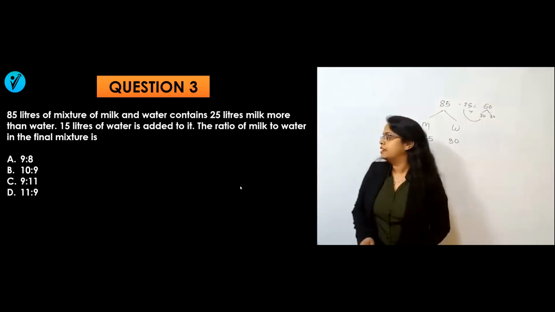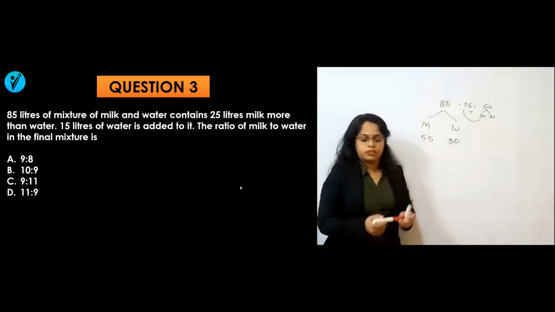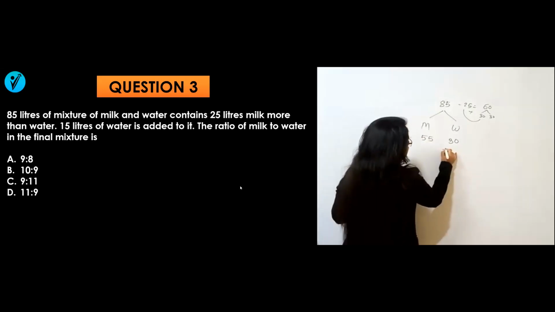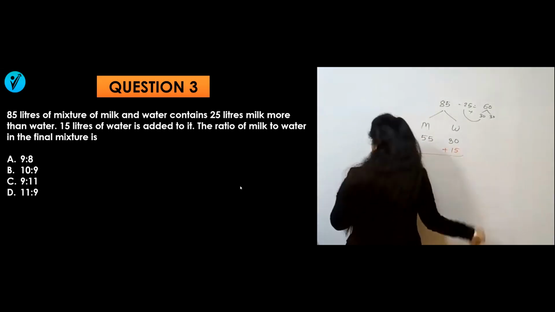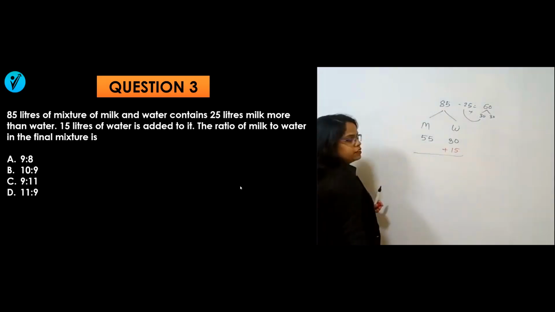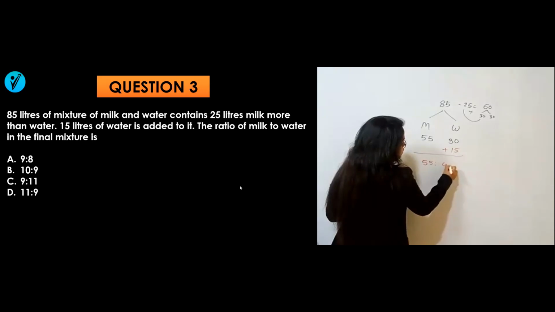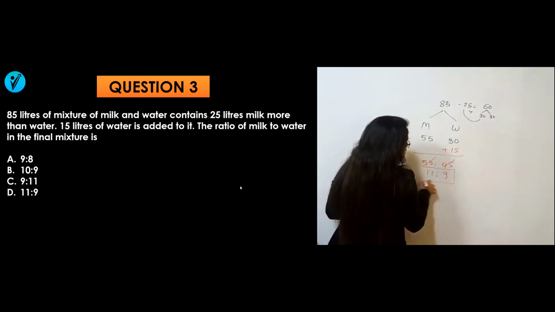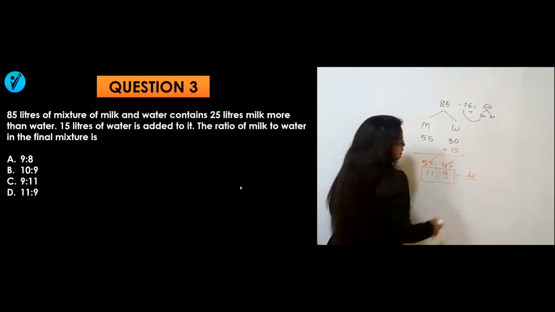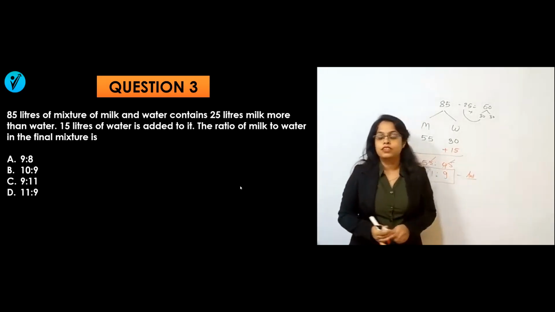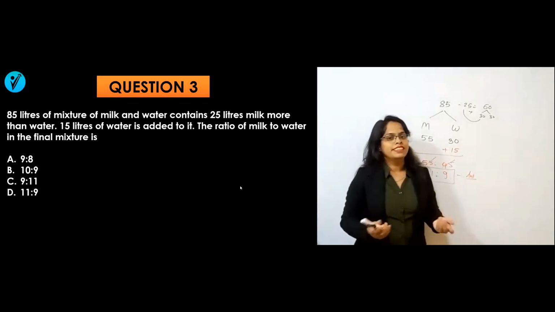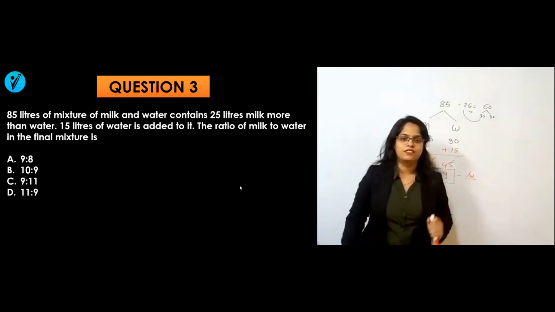Then what are they saying here now? 15 liter of water is added to it. Now in this one, 15 liter of water is added. Then what is the ratio of milk to water? Milk will be as it is, 55, water will be 45, ratio will be 5 11s are, 5 9s are. So your answer will be 11:9. That's it. Your answer will be option number B. Easier. Now let's go for the next question.